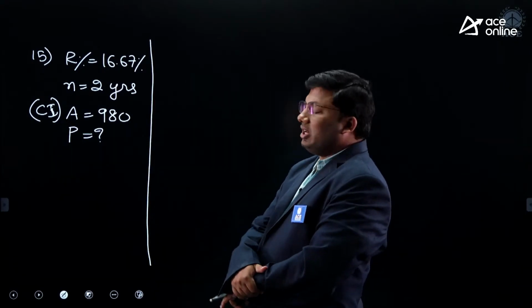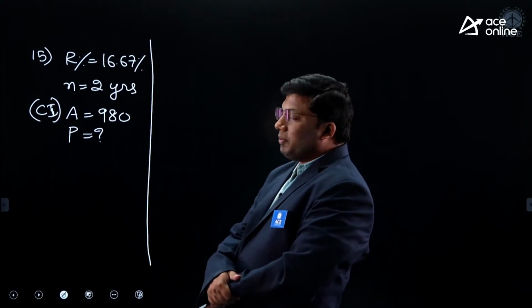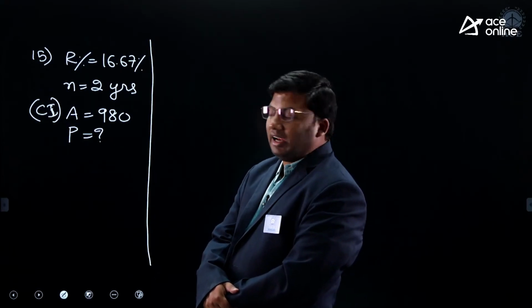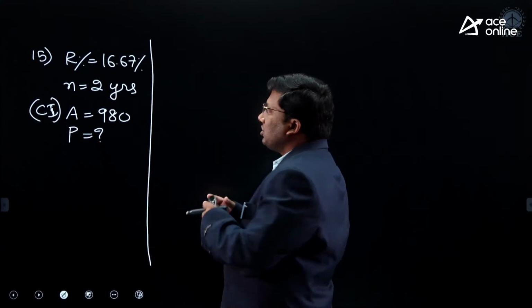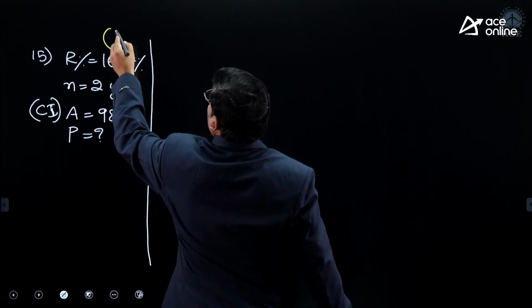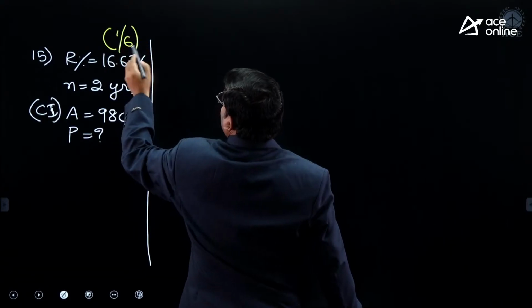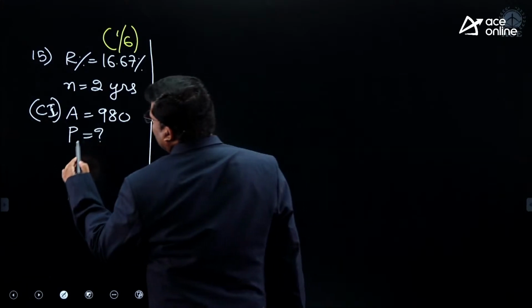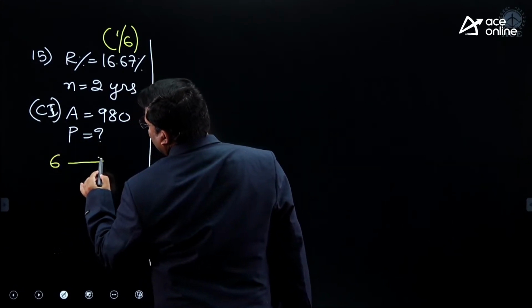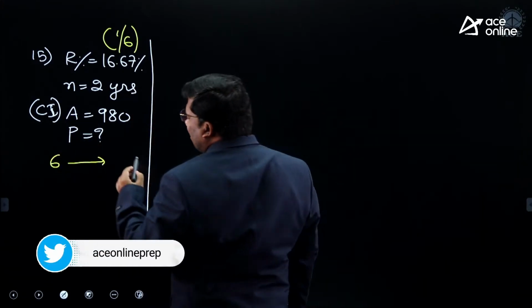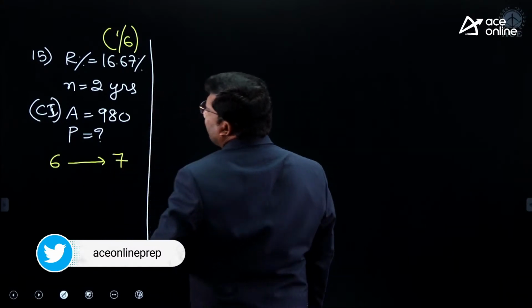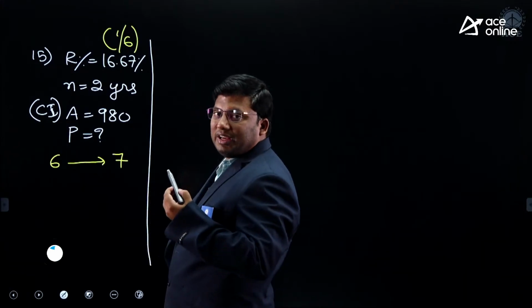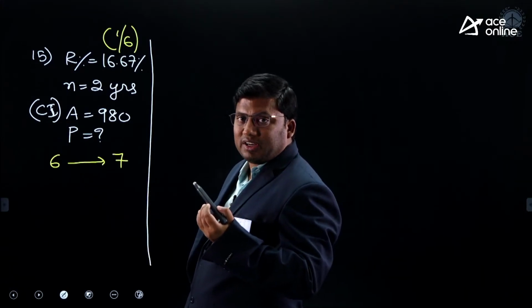Our percentage is 16.67 percentage. N is 2 years. Amount is 980. Principal will be how much? 16.67, what will be the value? 1 by 6. Instead of 6 rupees initial value, there is an increase of 1, which is 7. 6 is becoming 7. That is for how many years? 2 years. First year also 16.67.